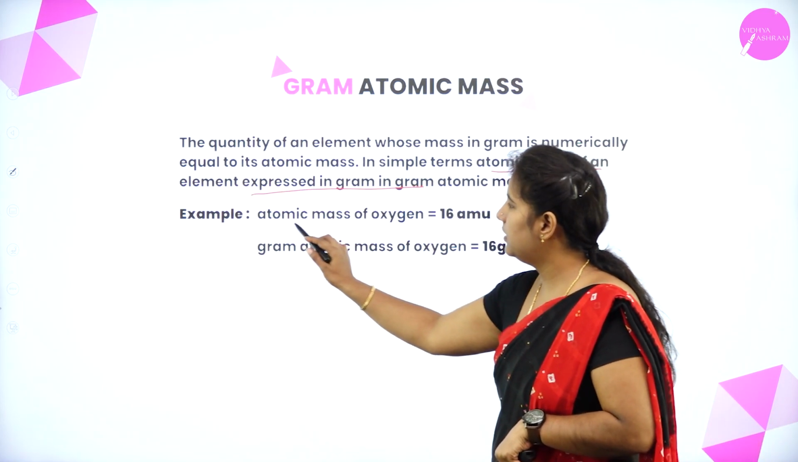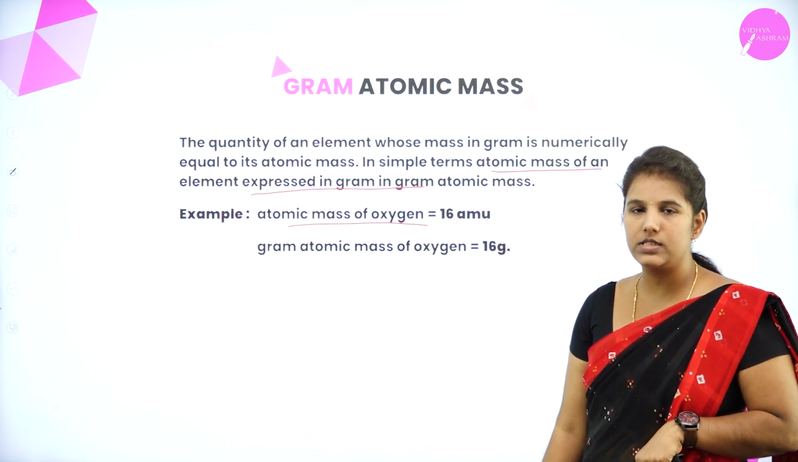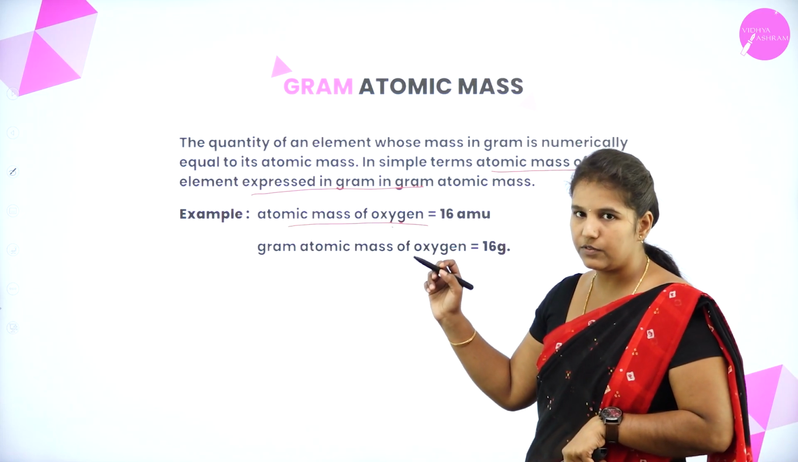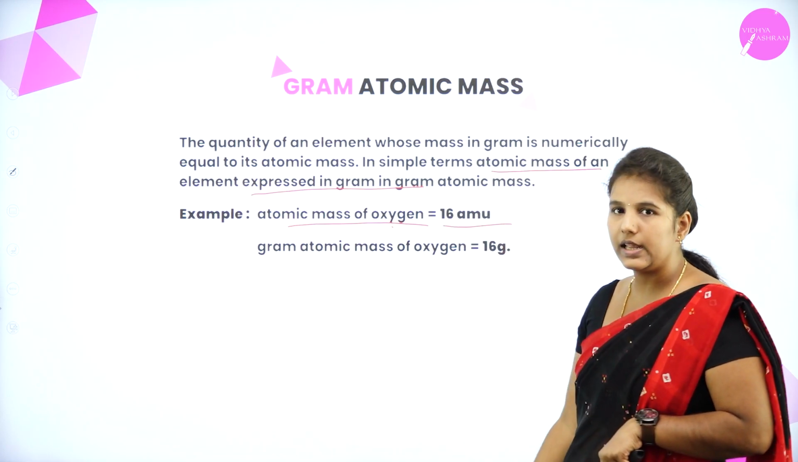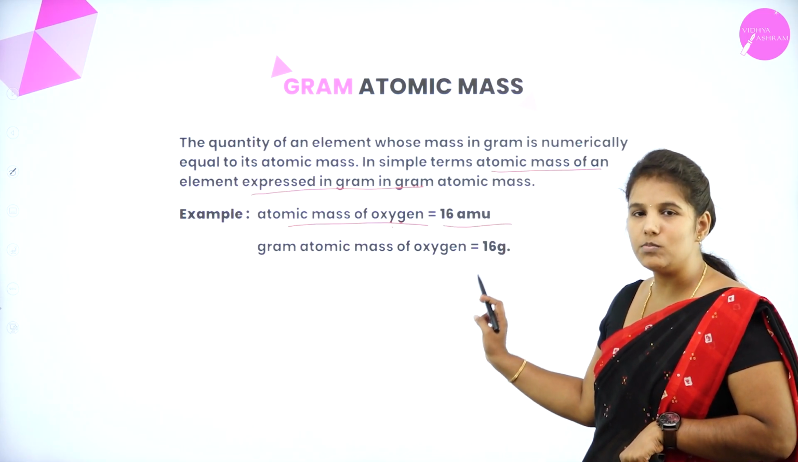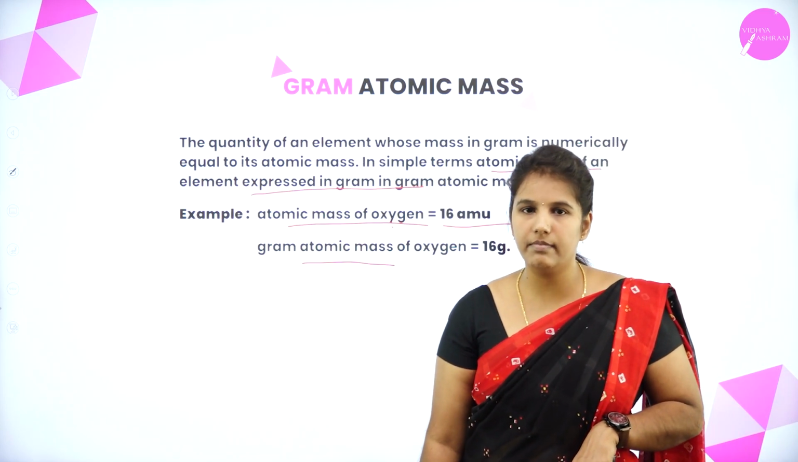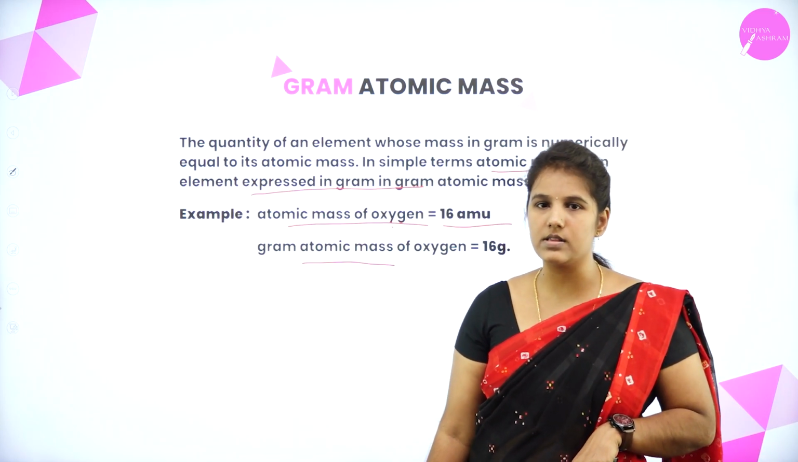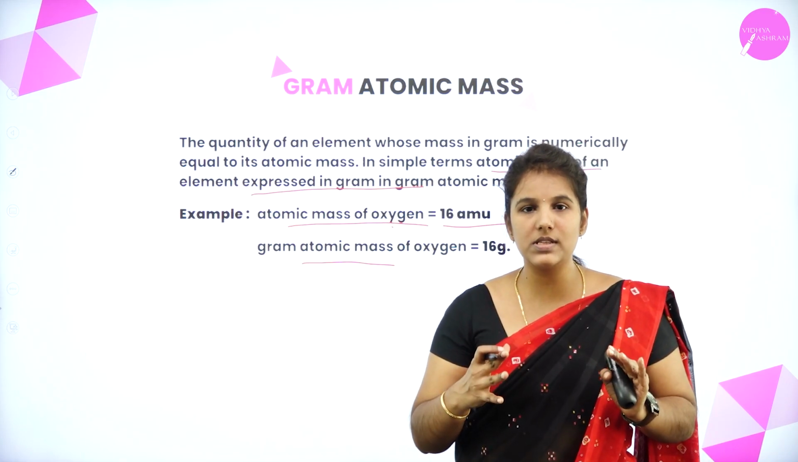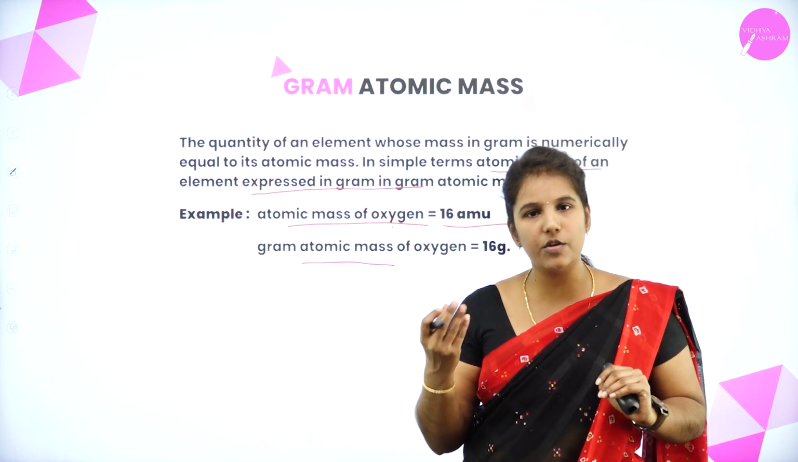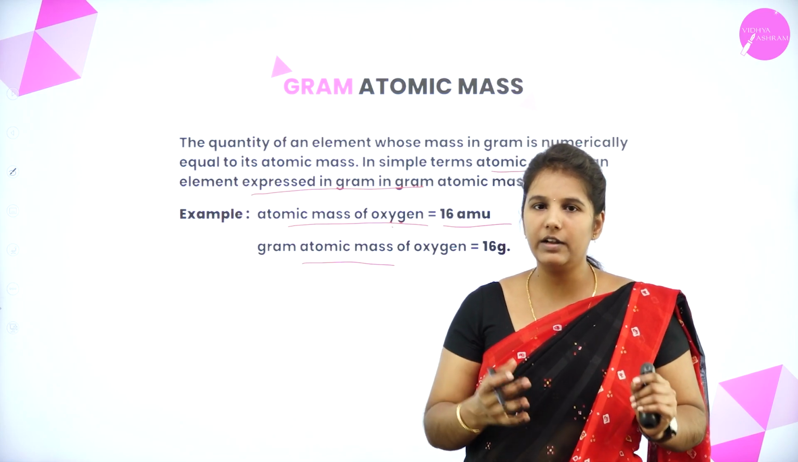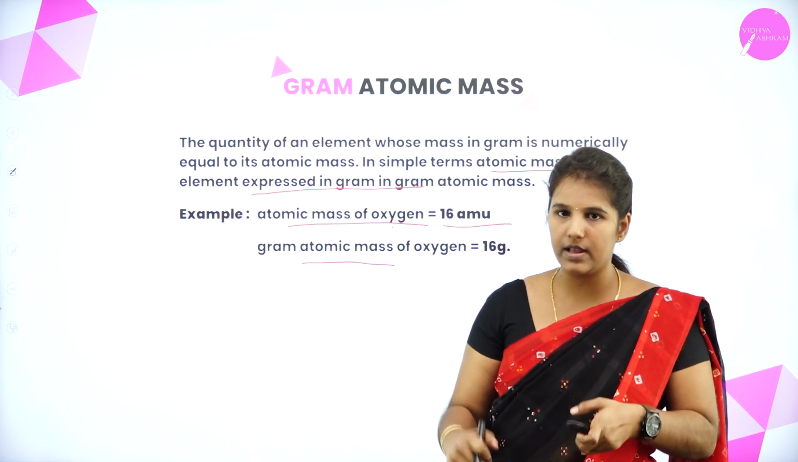Here I have listed the example of the oxygen. The atomic mass of the oxygen is 16 AMU. If you write it in terms of gram, then it will become gram atomic mass. Just simply we are expressing the atomic mass in terms of grams. Okay. Then it will become gram atomic mass.